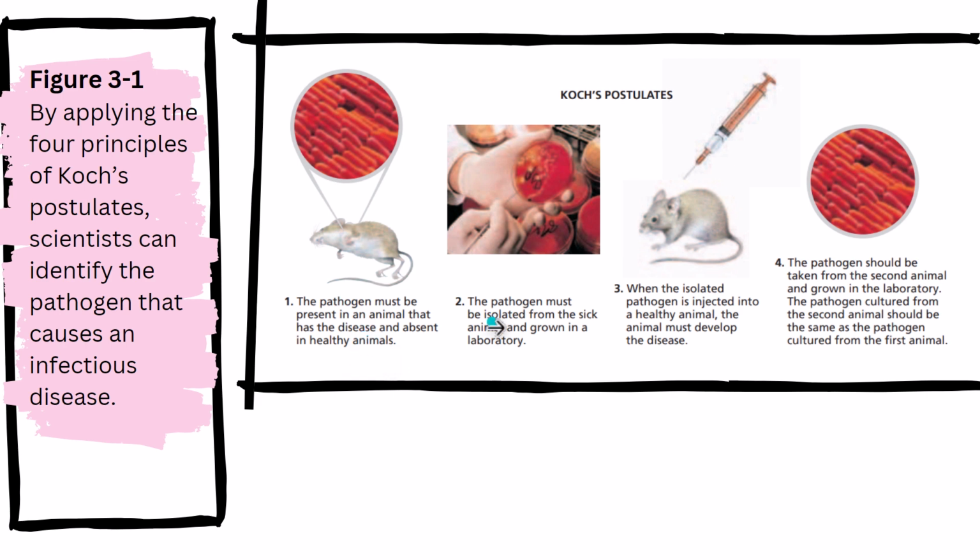In the second step, the pathogen must be isolated from the sick animal and grown in a laboratory. What do we mean by that? He took the pathogen from the infected animal and grew it in the laboratory using a petri dish. What we mean by petri dish are these dishes that we explained in grade 11.